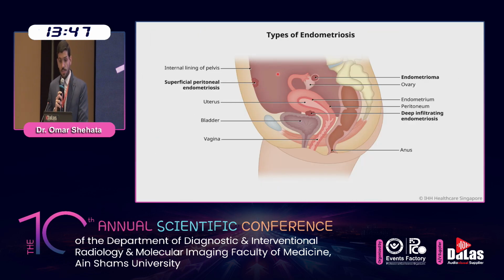According to types and classification, endometriosis is divided into 3 types. The first type is adnexal endometriosis, which includes ovarian endometriosis and tubal endometriosis. The second type is pelvic endometriosis, which includes superficial peritoneal endometriosis and deep infiltrating endometriosis. And the third type is extrapelvic endometriosis. Ovaries are the most frequent site of ectopic endometrial tissue, and superficial peritoneal endometriosis is the least severe type in presentation.